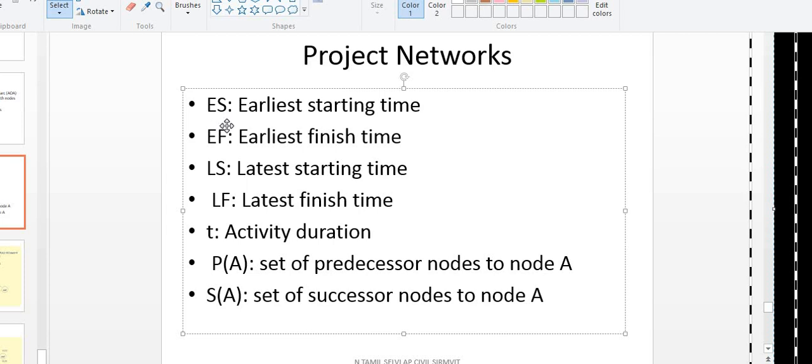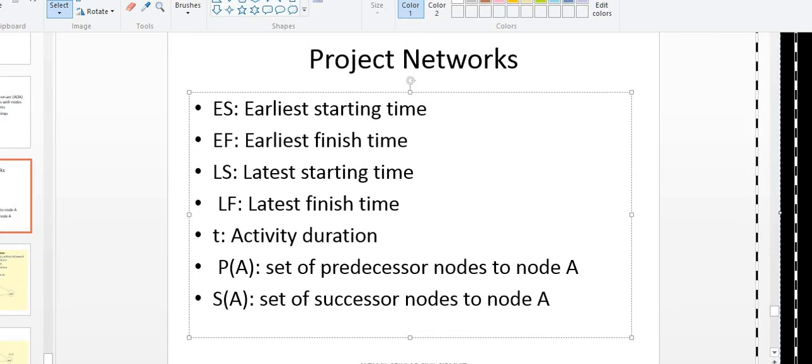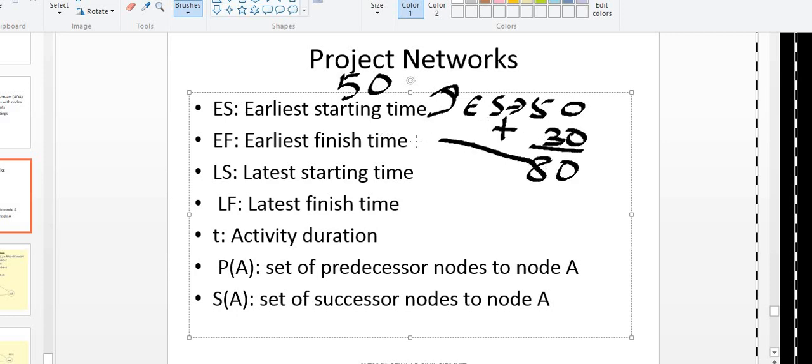So early starting time means what? As soon as the construction is over, I can start my painting, right? Construction is over after 50 days. So 50 days itself I can start my painting work. What is the finishing time? How to calculate it? For example, painting of all the floors will take around 30 days. So what will be the finishing time of the painting activity? 50 plus 30, 80 days will be the finishing time.